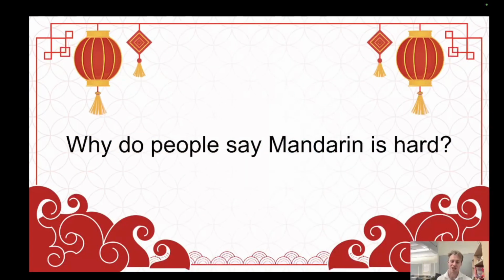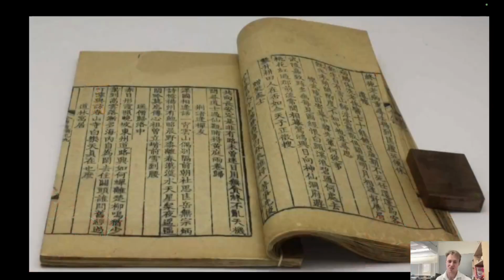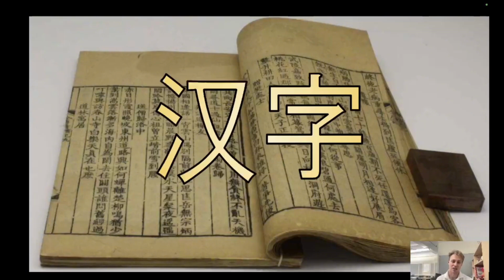You might have heard that a lot of people say Mandarin is a hard language. Why would they say that? One of the biggest reasons is they look at Mandarin and they see this. It's a bunch of characters. We call each symbol a character. They are called Hanzi in Mandarin.